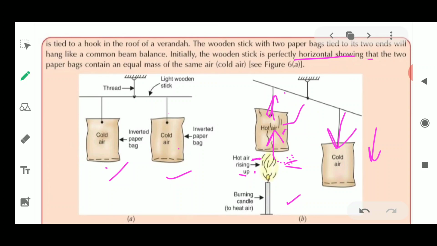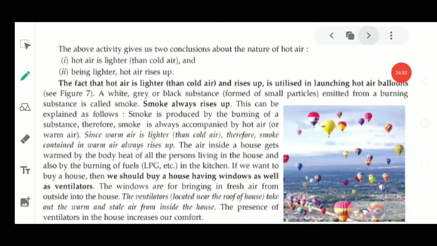So this experiment is perfectly telling you that hot air is lighter and it rises up. With the rising of this hot air, the paper bag also got raised up, and the cold air bag was coming down on the other hand. Fine. So this experiment has explained very nicely that air expands on heating and contracts on cooling, and that hot air is going to rise up and cold air is very heavy and comes down.